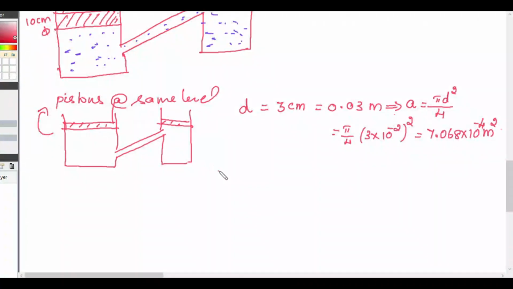Similarly, the diameter of the larger piston is 10 centimeter, that is 0.1 meter. From this, the area is equal to pi by 4 into 0.1 the whole square.